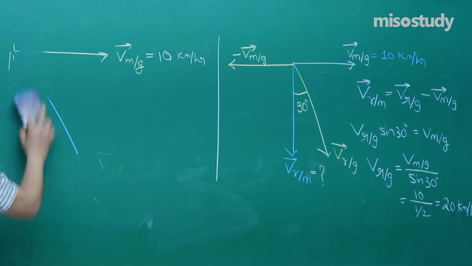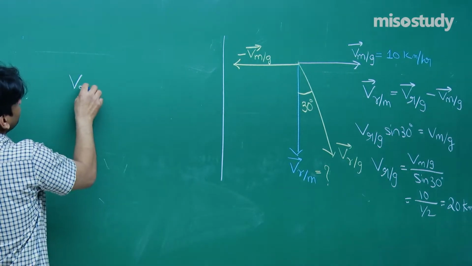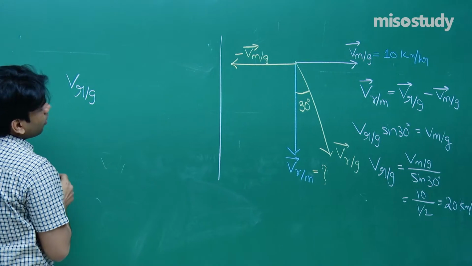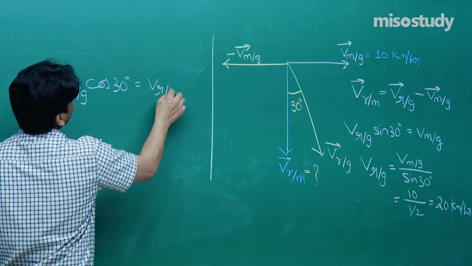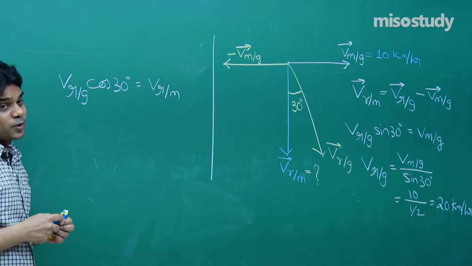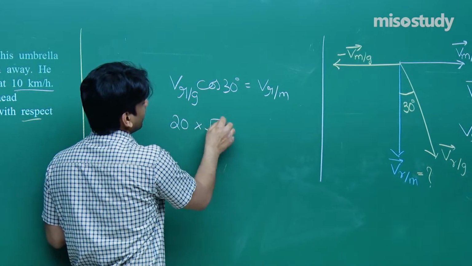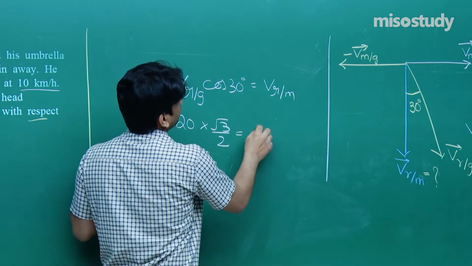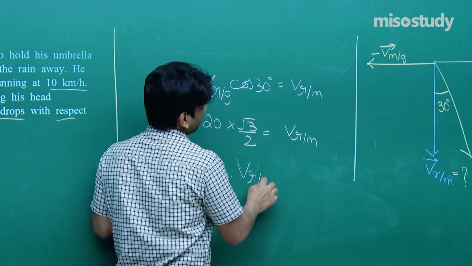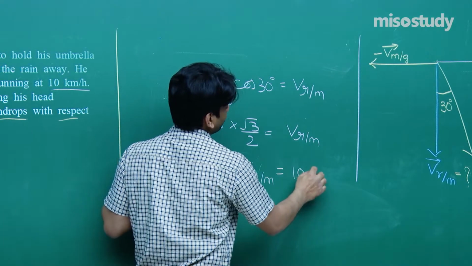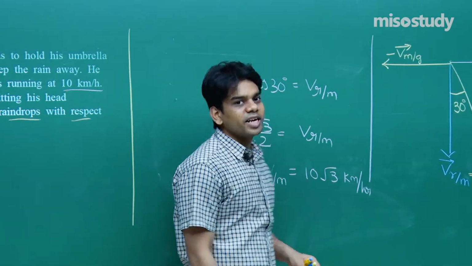Let me remove this diagram and we can write that VRG, and from here cos 30 degree, its vertical component, cos 30 degree will be equal to VRM, that is velocity of rain with respect to man. VRG, that is 20, already we have evaluated cos 30 is root 3 by 2. Now this is equal to velocity of rain with respect to man, and therefore velocity of rain with respect to man comes out to be 10 root 3 kilometer per hour. We got this, 10 root 3 kilometer per hour.